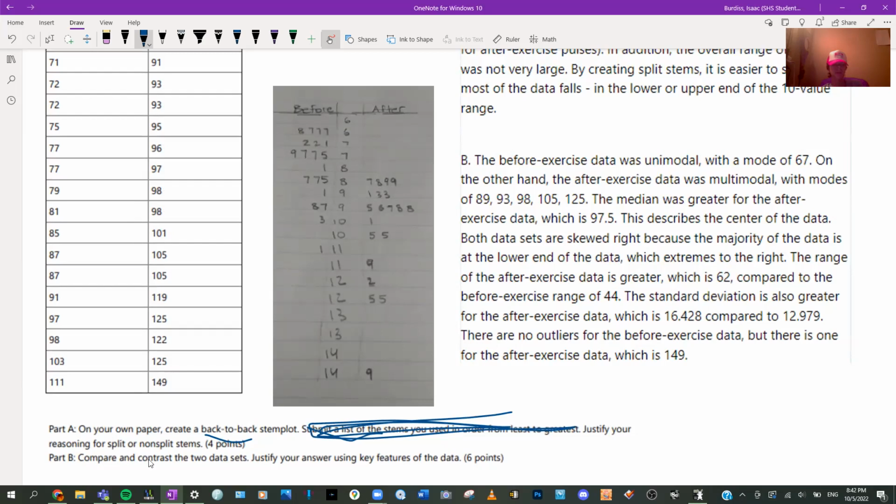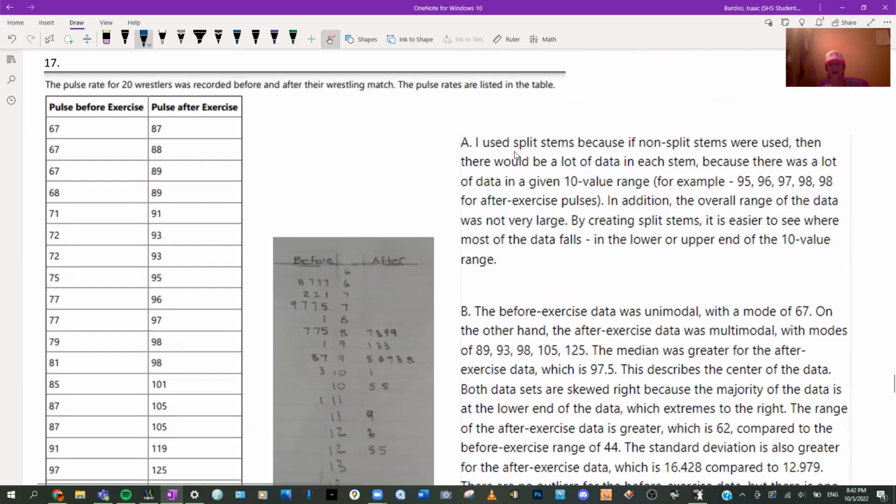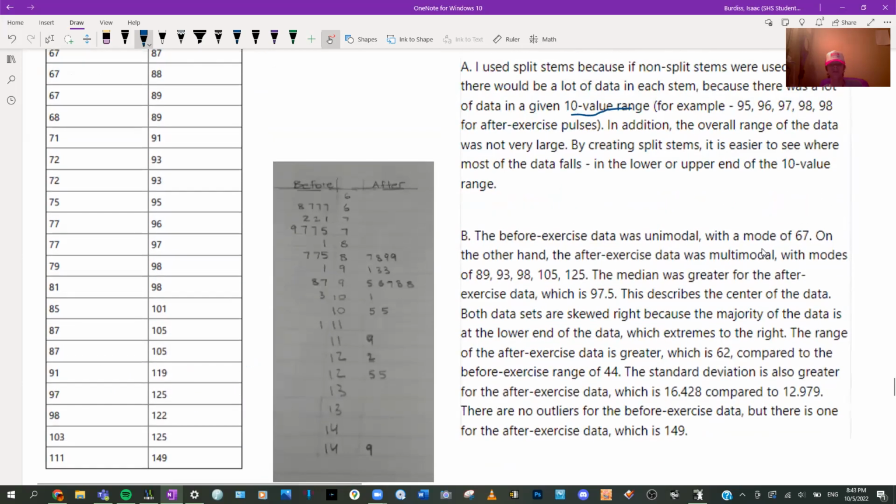Why did I use split or non-split? I used split because look, there's 2 6s, 2 7s, 2 8s, all the way down. I used split stems because if non-split stems were used, there would be a lot of data in each stem. Think about it. Look, so many 7s. That would be just crazy, because there was a lot of data given in a 10 value range. For example, 95, 96, 97, 98, 98 for after pulse rates. In addition, the overall range of the data was not very large. By creating split stems, it is easier to see where most of the data falls, in the upper or lower end of the 10 value range.